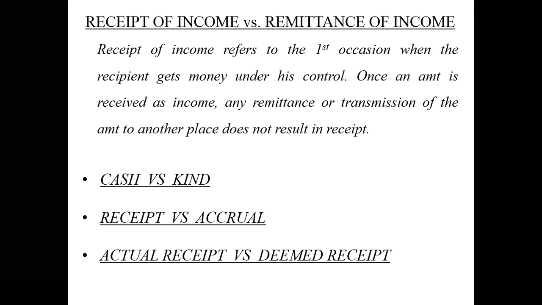Say, for example, there is a person who is working for you, and in this cash crunch situation, you don't have money to pay his salary. So you give him 50 kgs of rice, 50 kgs of jowar, or some cereals.